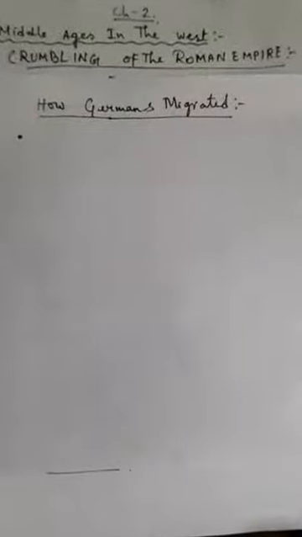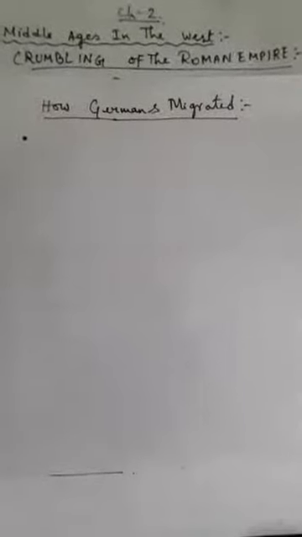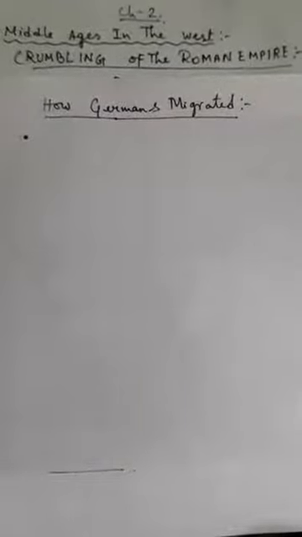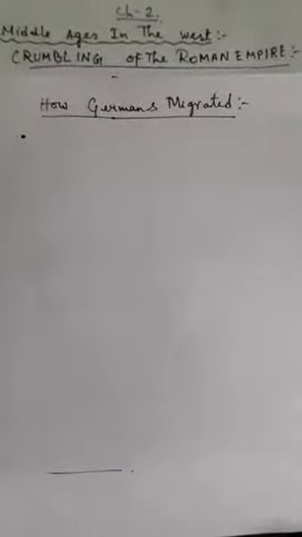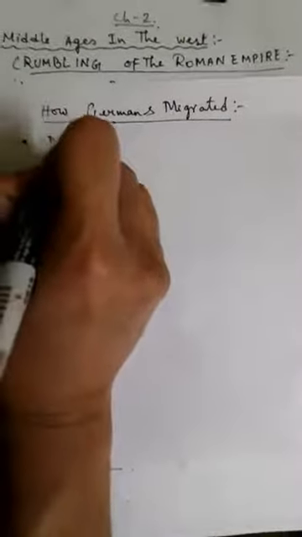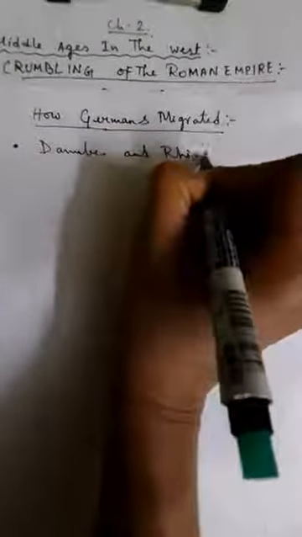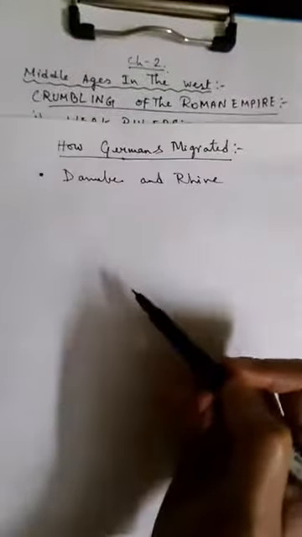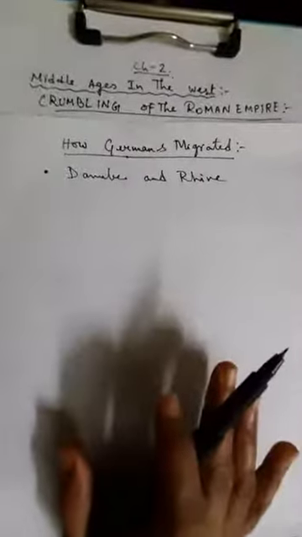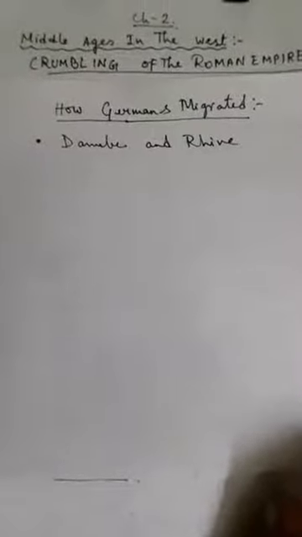So next we will see how the Germans migrated into the Roman Empire. Here we see that in the northern part there was the Danube and the Rhine river, and the Germans gradually started crossing the Danube and the Rhine river. As they were crossing, they were entering into the Western Roman Empire, that is Rome. And as Rome fell to them, they gradually started settling over there, and this became a factor for the fall of the Roman Empire in later years.